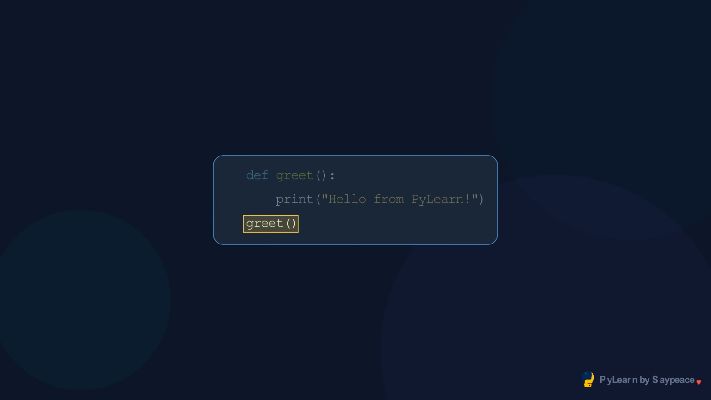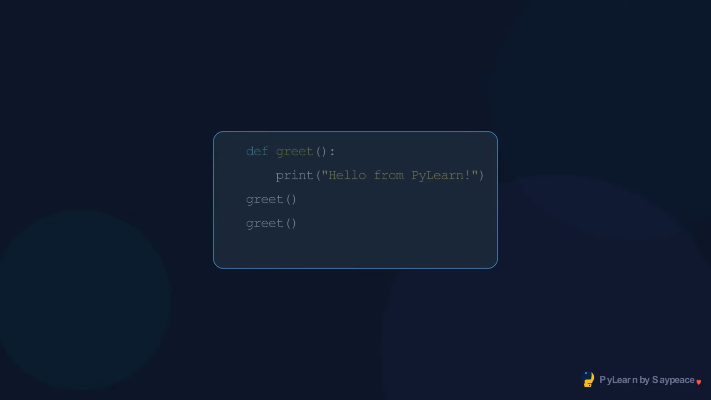Call the function by writing its name with parentheses. This runs the body and prints the greeting. Call it again. And again. Same result, same code, no repetition.